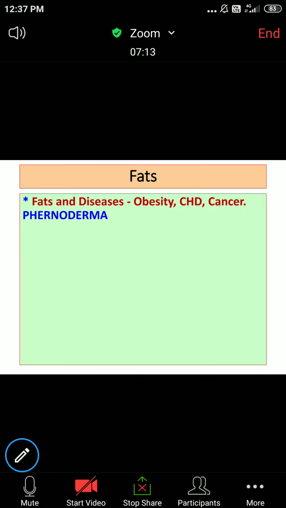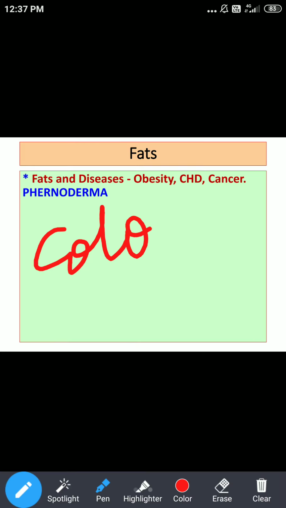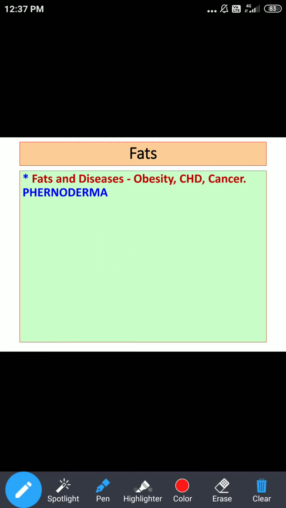Recently some evidences are there which are showing that increase in fat intake increases the risk of colon cancer and breast cancer. So a high content of fat in the diet can contribute to colon and breast cancer. The most important aspect is phrenoderma.